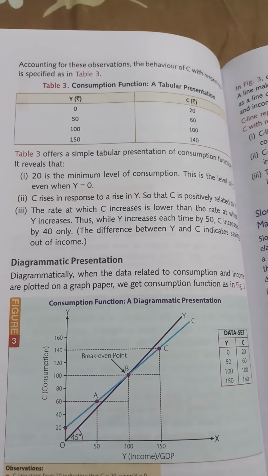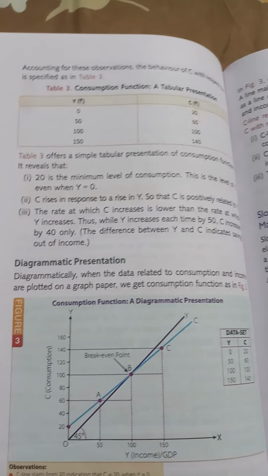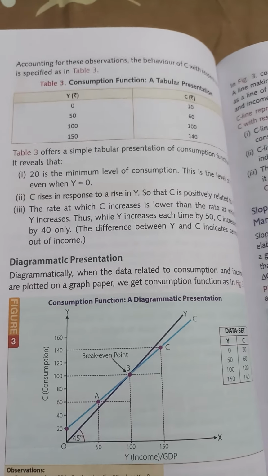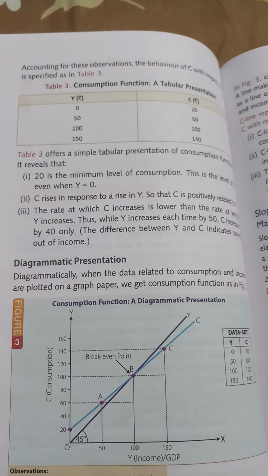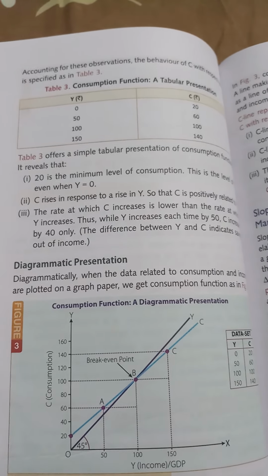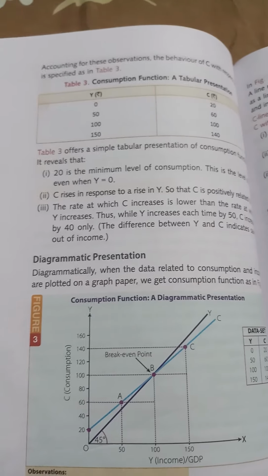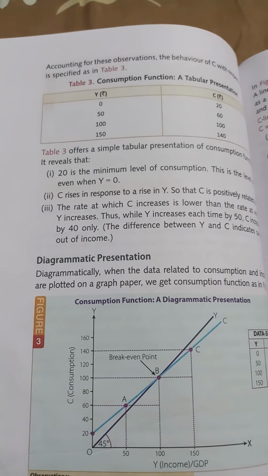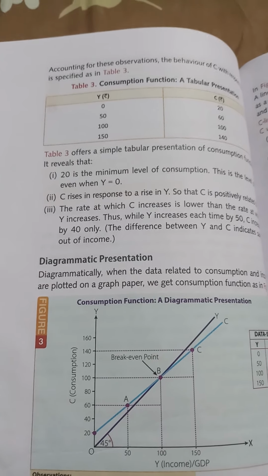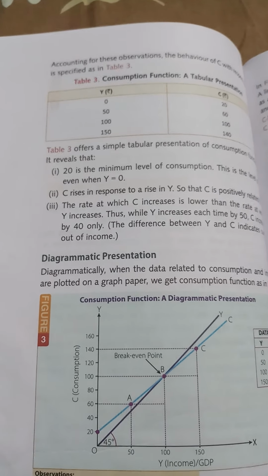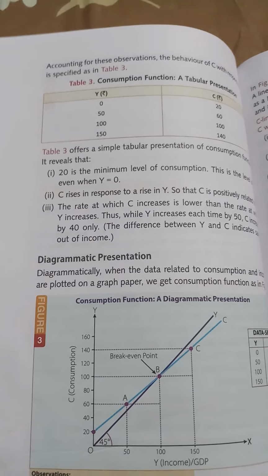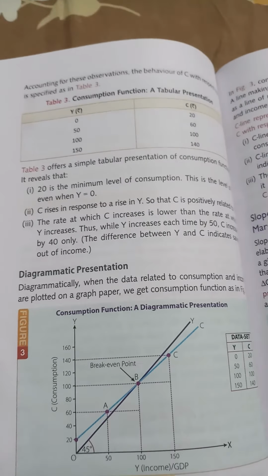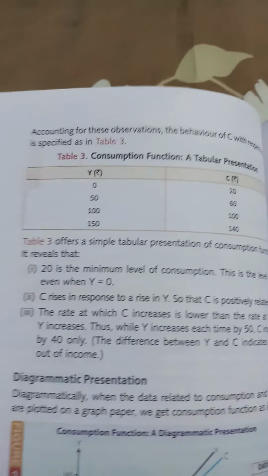Secondly, we have also discussed that there is a direct and positive relationship between income and consumption. That is, whenever income increases, consumption will also increase. But one thing I would like to add today in this video is that the rate at which Y increases will always be higher than the rate at which consumption increases. Let's try to understand this point through this table.